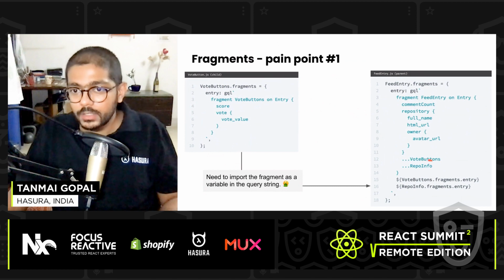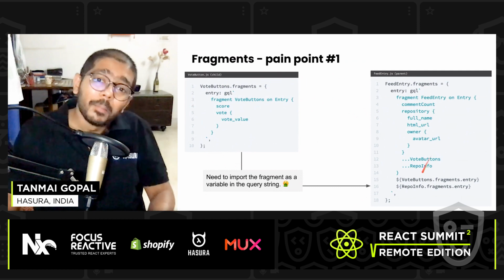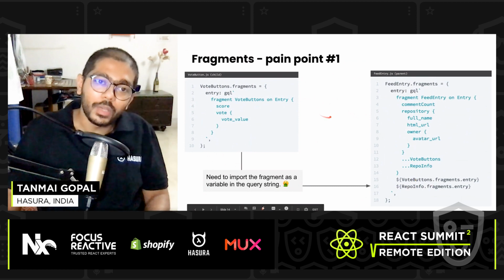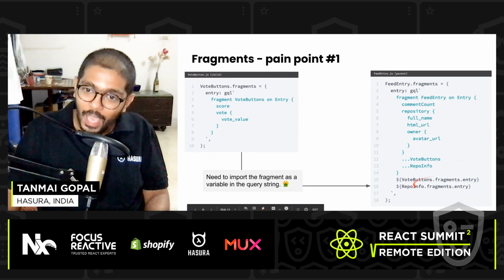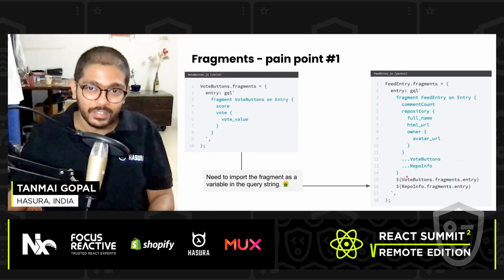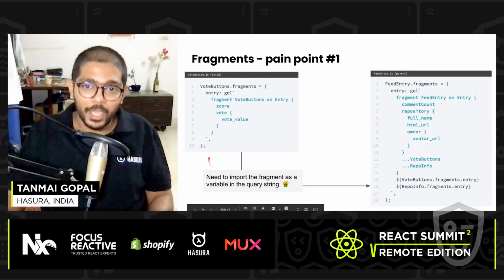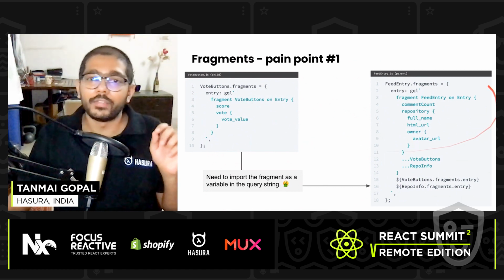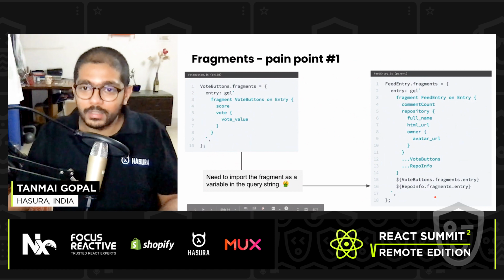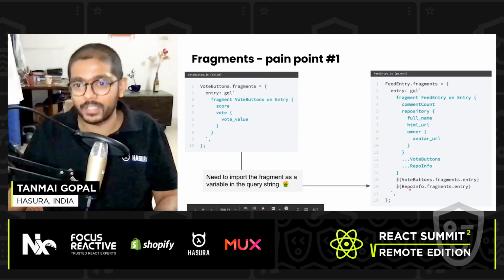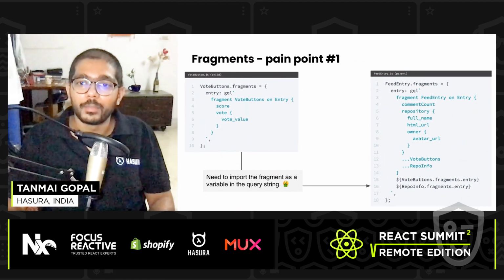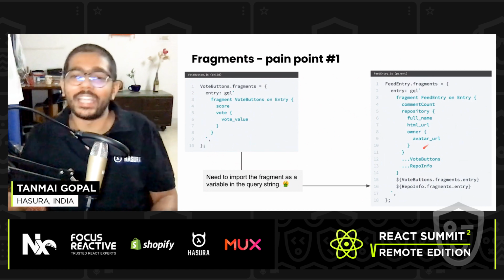So this part is necessary. I need to include my child fragment in the parent fragment. But this is the part that is a little bit irritating. I need to include and import this fragment as a variable inside this fragment. This is not fun, because now I have to make sure that not only do I include the fragment inside my components, but whenever I'm writing the parent component, I'm also importing that fragment and including it here as well. Which I may forget to do, or all kinds of things can happen. There could be errors.